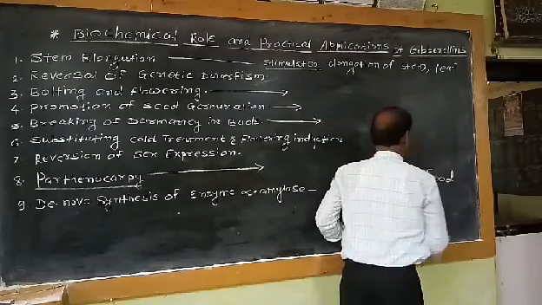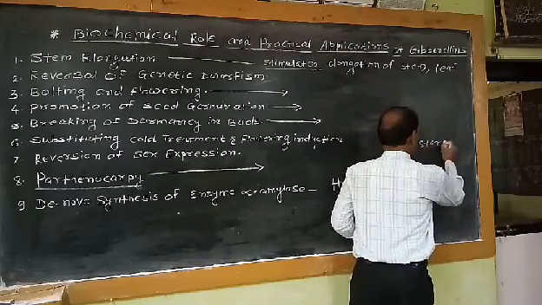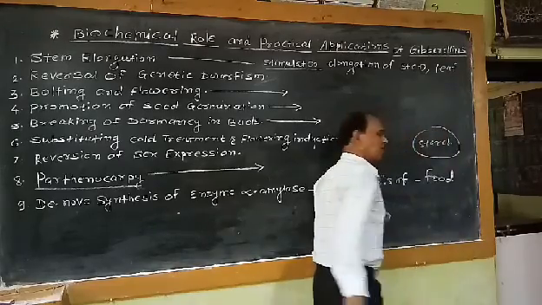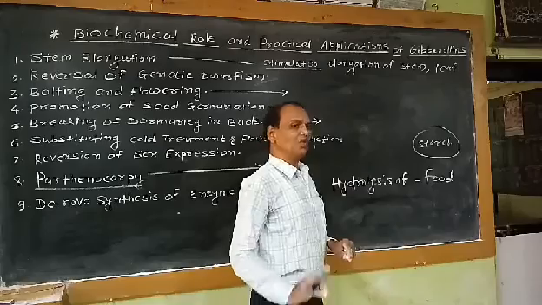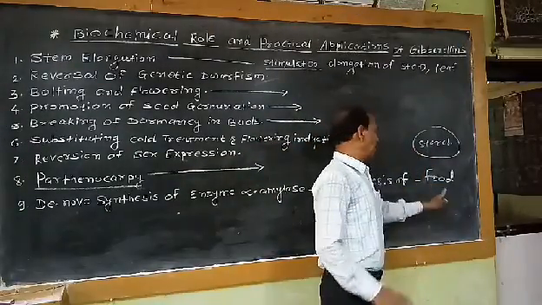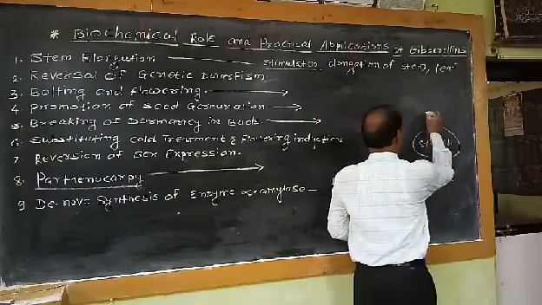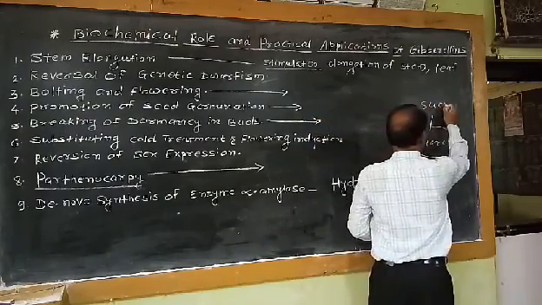In case of starchy seeds, starch is the major food material. So this starch is converted into simple sugar.